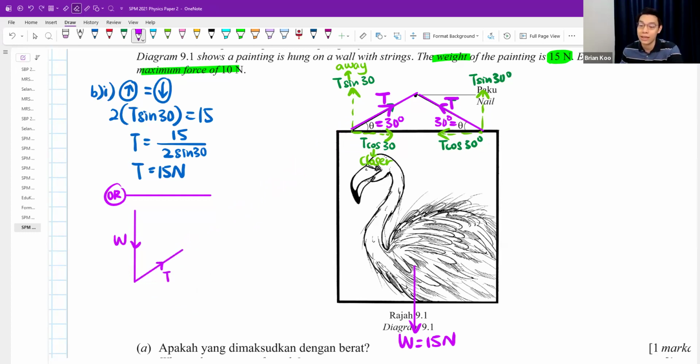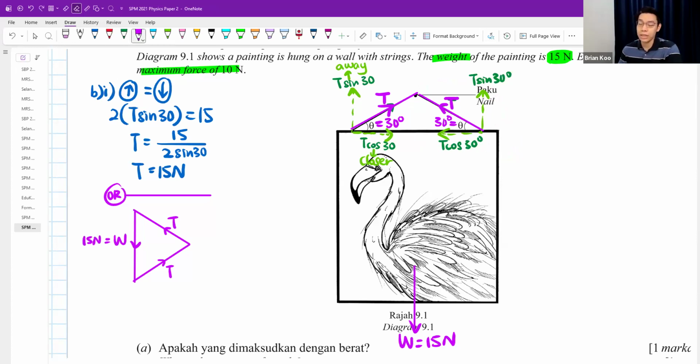Okay, finally. Okay, wait, I think a bit stretched. Something like that. Finally, I'm going to copy this T and paste here. Does it matter which T you copy first or paste first? No, your triangle can look a little different, but you're just copying and pasting it. Right now, you know the W is 15 Newton.